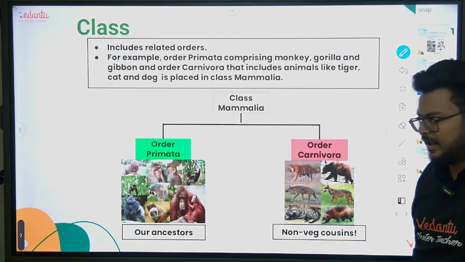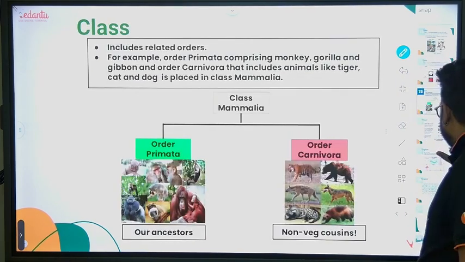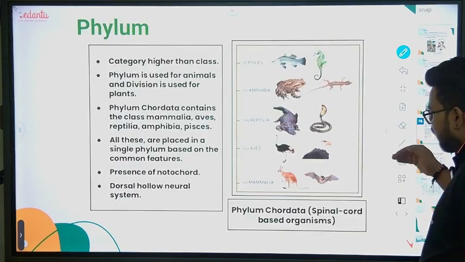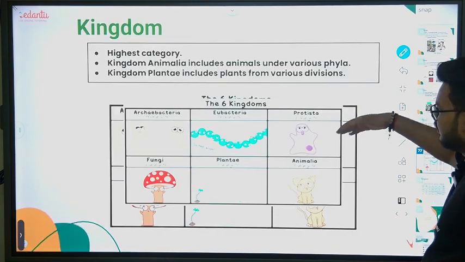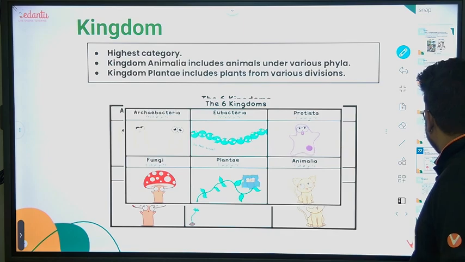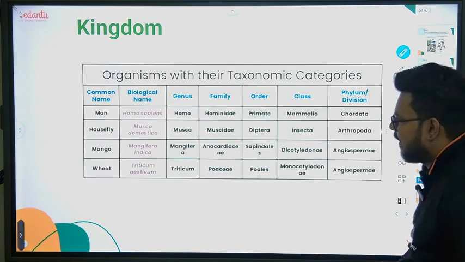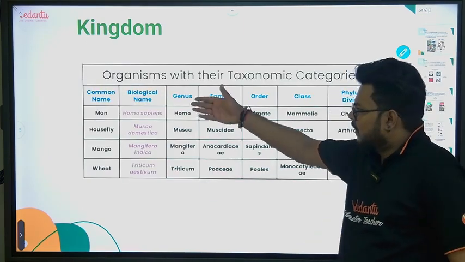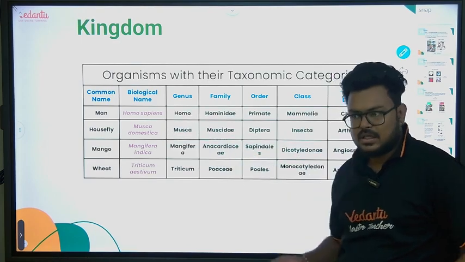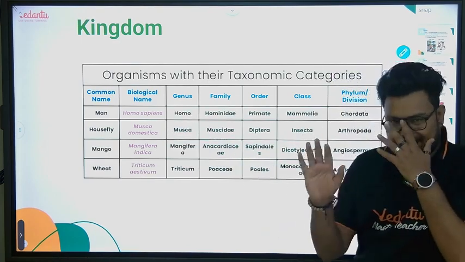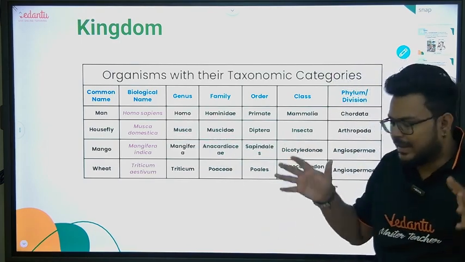Then if we come to this, examples of animals I've already shown. Okay, and then phyla are done. Phyla, like chordata and all, will lead into our kingdoms. Okay, this table, guys, is very important. They have given common names: man, housefly, mango, wheat. Now what you don't have to learn, that I will tell you, and what you have to learn, that you have to make, right?